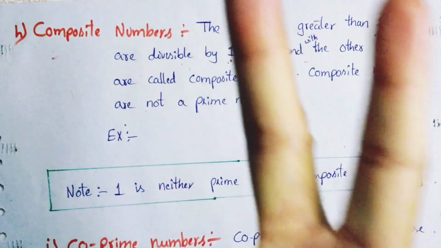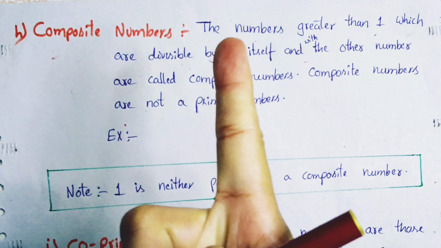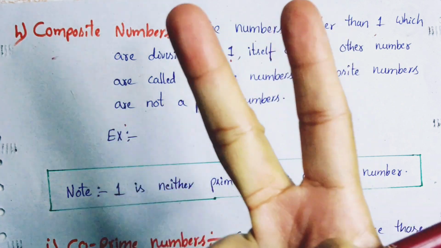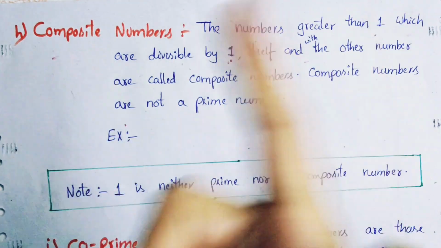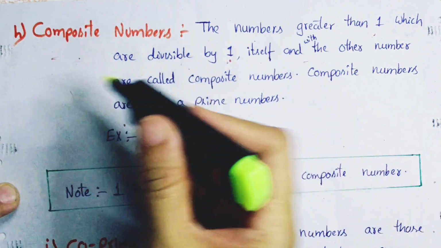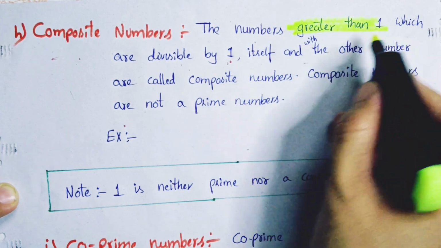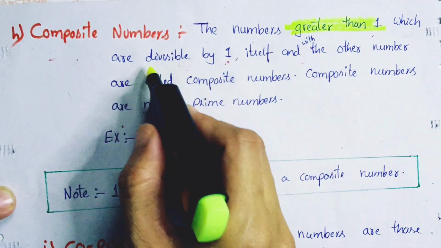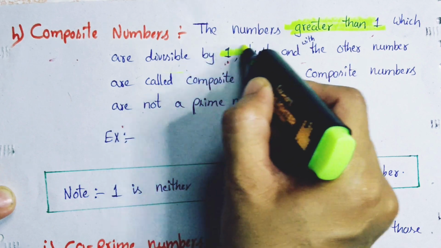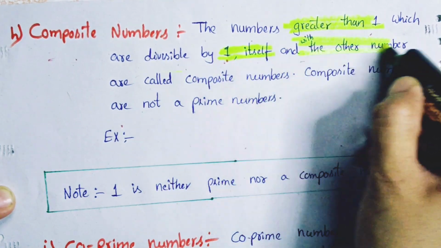In prime numbers we have two conditions: first, it should be greater than 1, and second, it should be divisible by 1 and itself. In composite numbers, it should also be greater than 1, and second, it should be divisible by 1, itself, and other numbers.